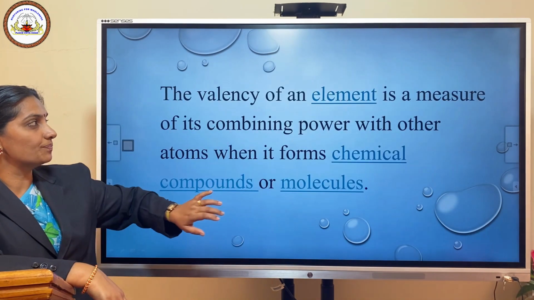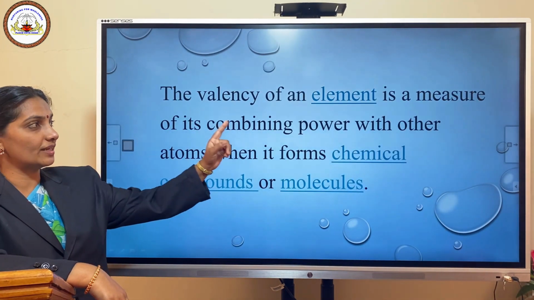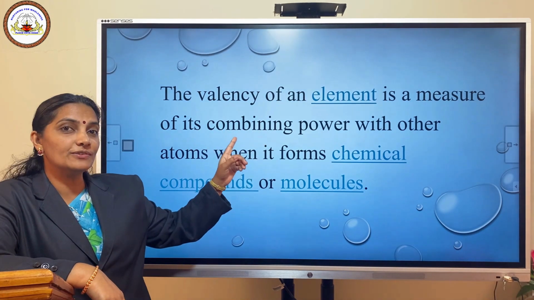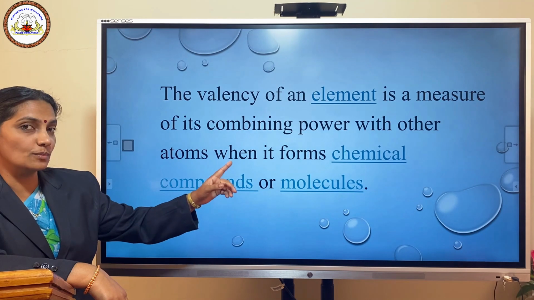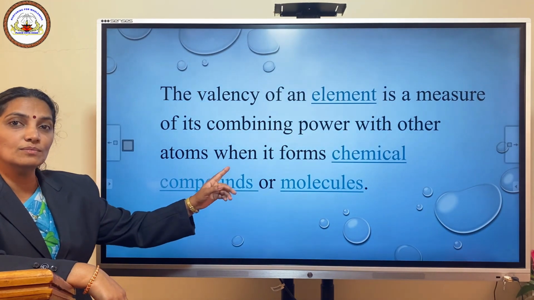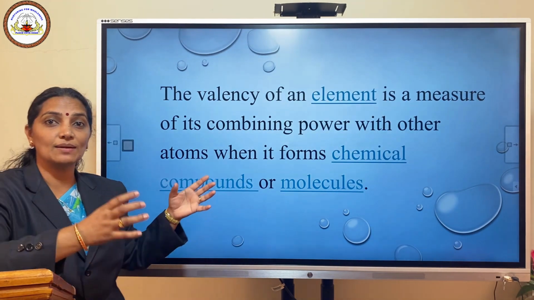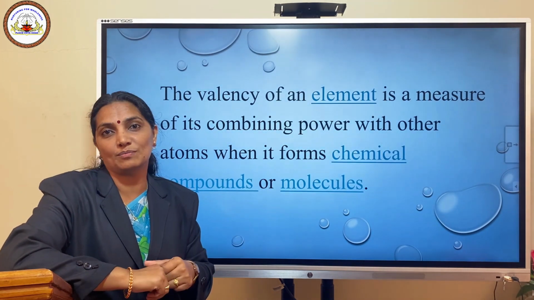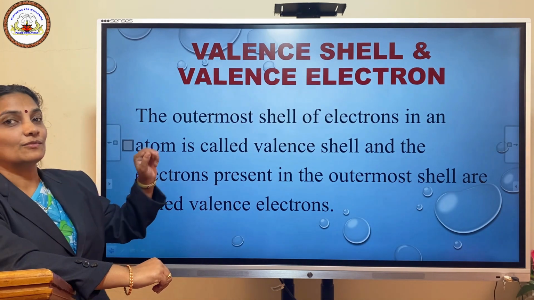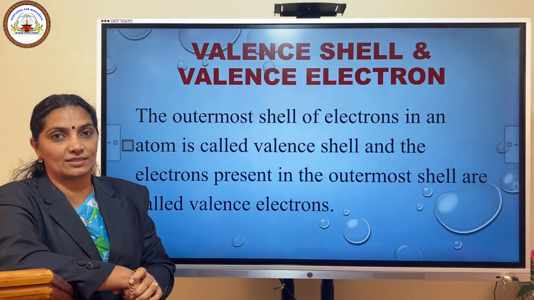See the definition? The valency of an element is a measure of its combining power with other atoms when it forms chemical compounds or molecules. So by combining with other elements, atoms form compounds or molecules. Valence shell and valence electrons.